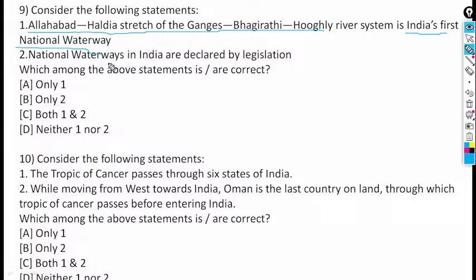National waterways in India are declared by legislation. Which among the above statements are correct? Only 1, only 2, both 1 and 2, neither 1 nor 2.